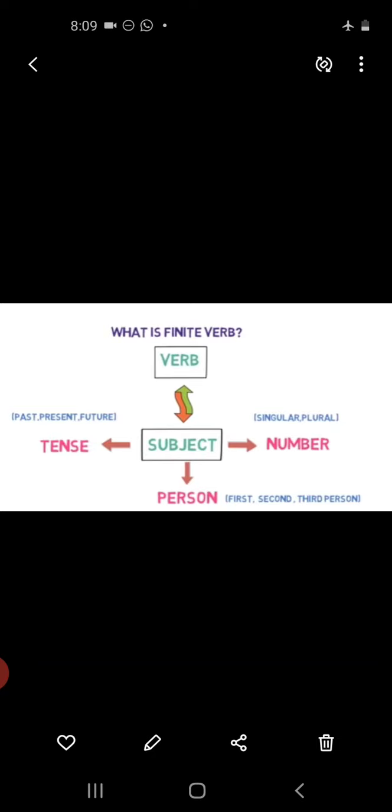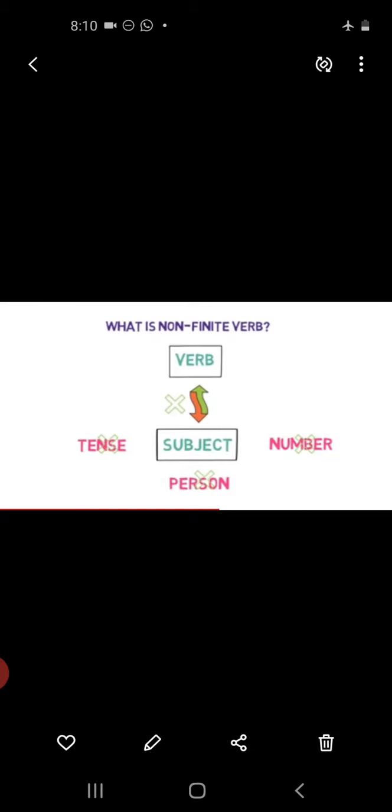Very first, we will learn about finite verbs. You have learned that a principal verb in a sentence is complete on its own and agrees with the subject in number and person. These verbs are also known as finite verbs. Okay.